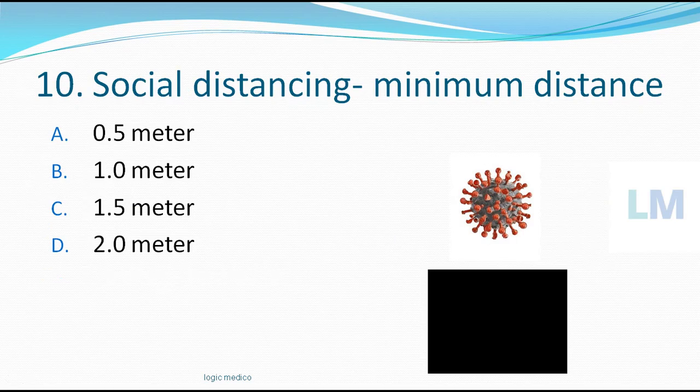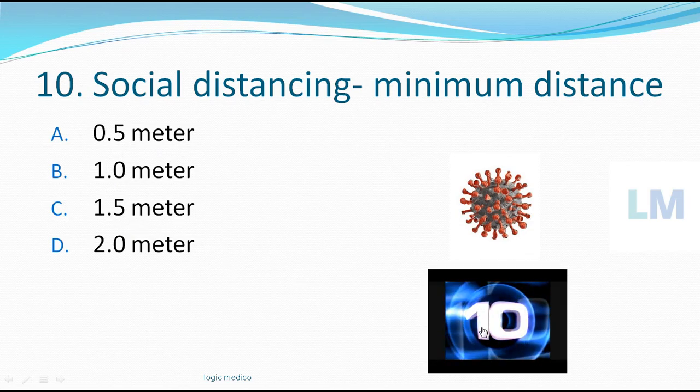Social distancing. What is the minimum distance? Your options are 0.5 meter, 1 meter, 1.5 meter, 2 meters. Your time starts now.